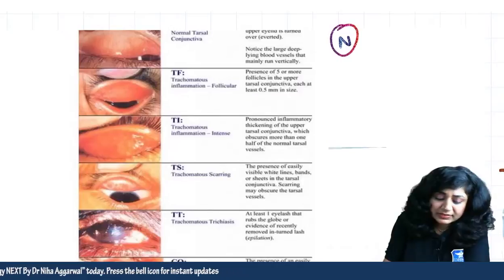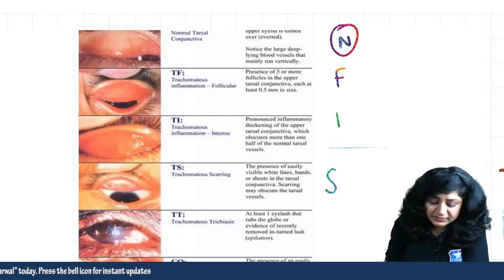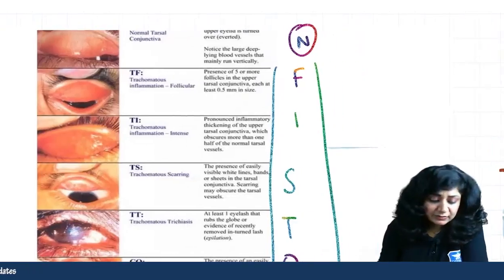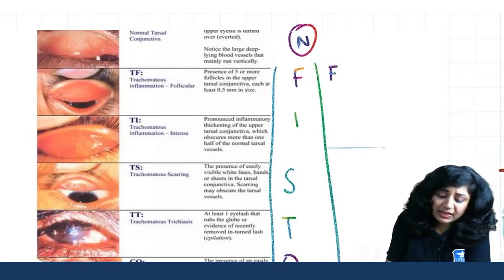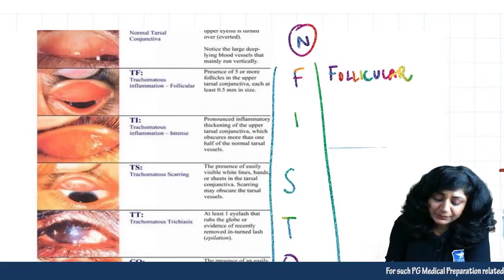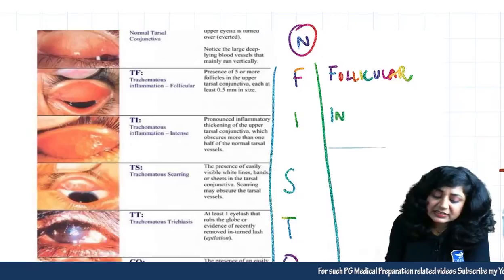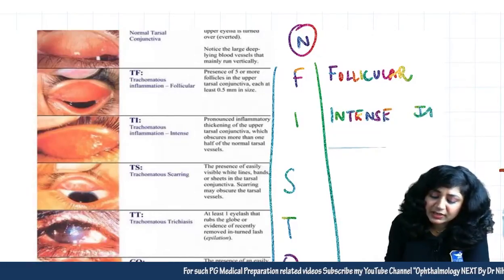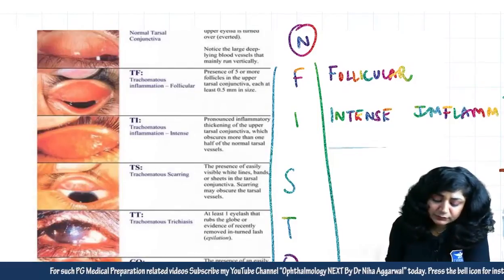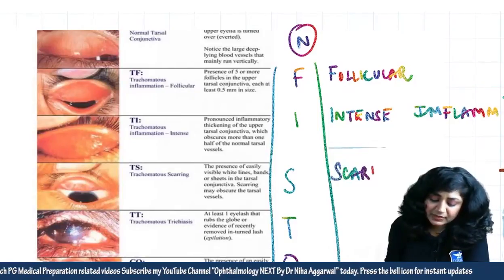This one is the normal. Then we have the FISTO classification, where F is for follicular. All these are important things, so we are quickly revising them. Then we have intense inflammation, this is I. Then we have S for scarring.